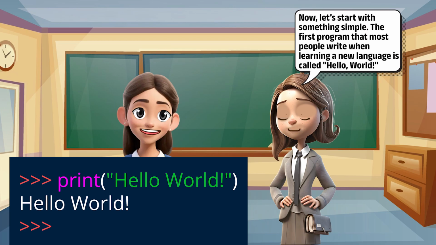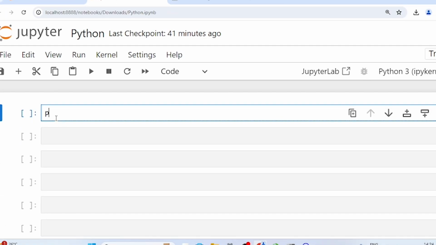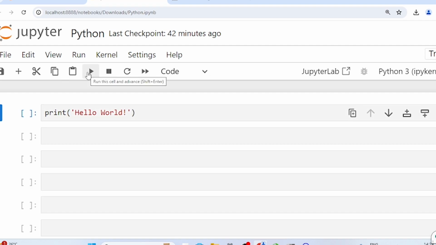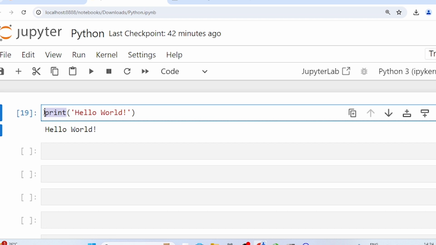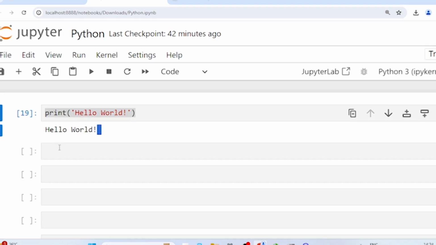The first program that most people write when learning a new language is called Hello World. Let's write the code together. As you can see, we have successfully printed our first code in Python. In Python, we use the print function to display the output. In this code, print Hello World is the input and Hello World is the output.